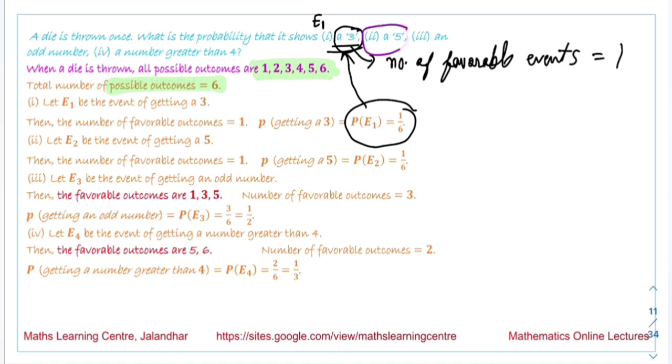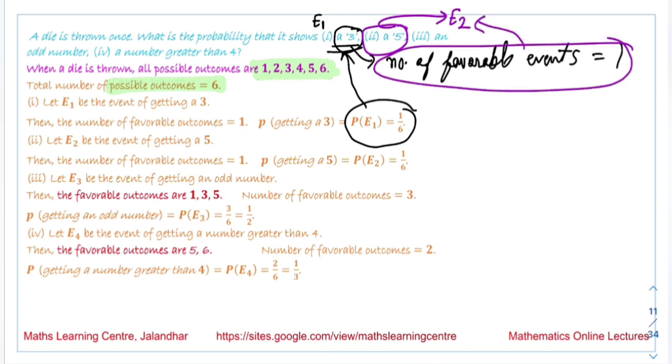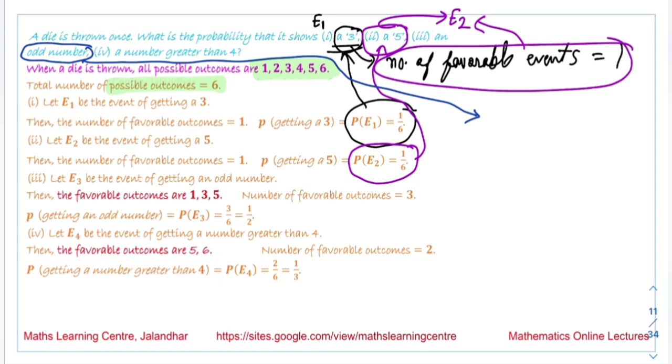Next, in the second case, a 5 will occur. This is the event E2. The number of favorable events is again 1. So the probability of occurrence of E2 is 1 by 6. The third case we are talking about is an odd number. When we are talking about an odd number, the favorable events are 1, 3 and 5. These are 3 favorable events. The event that the outcome is an odd number is E3.